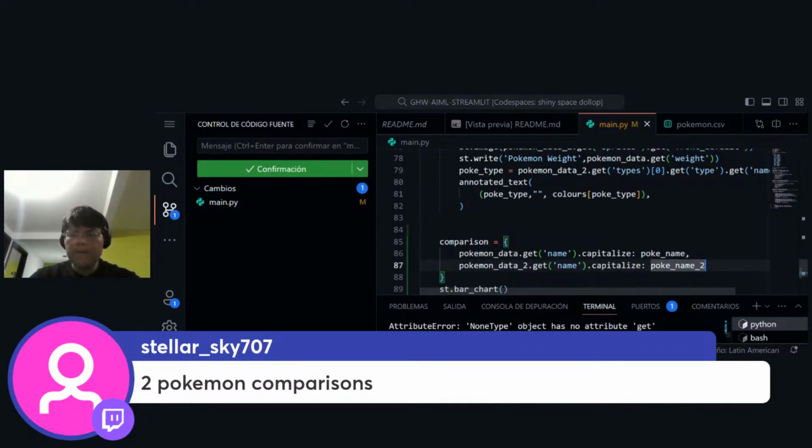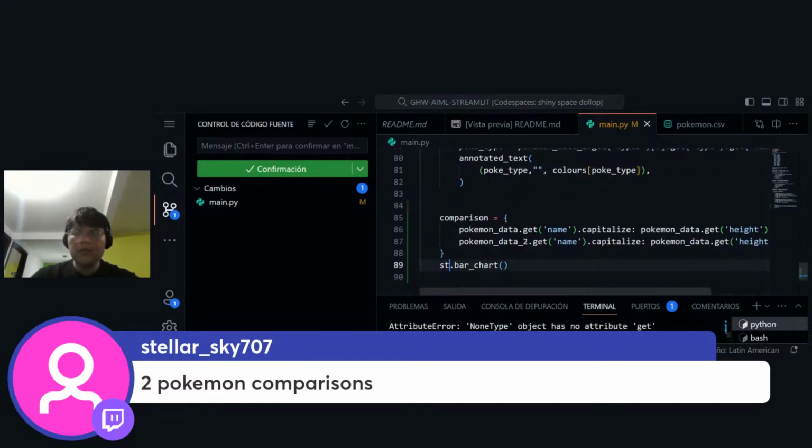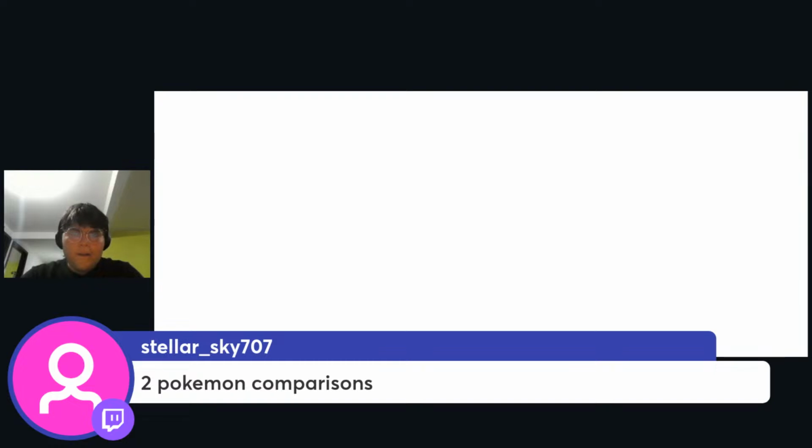And it is going to be the same stuff, but for height, right? And then pass comparison. Let's try to see if this actually works, because I'm not really sure about just passing a dictionary as a chart. I don't know.